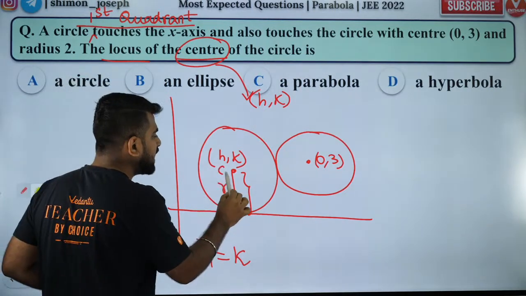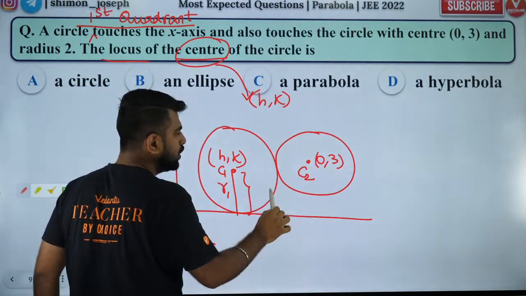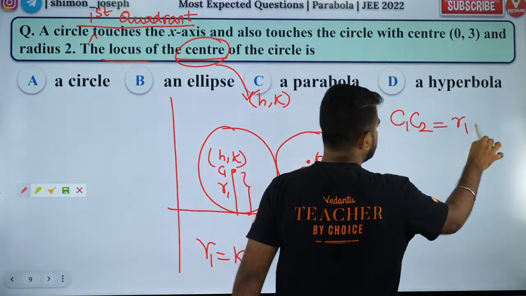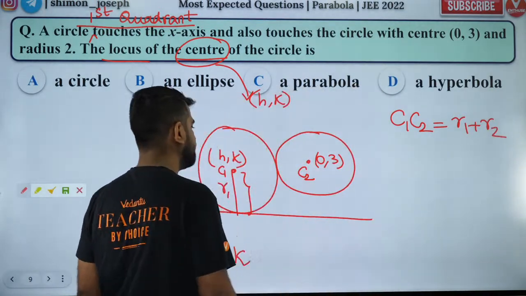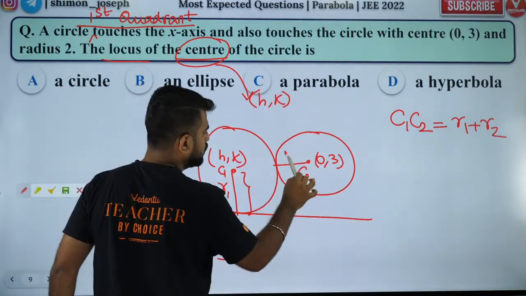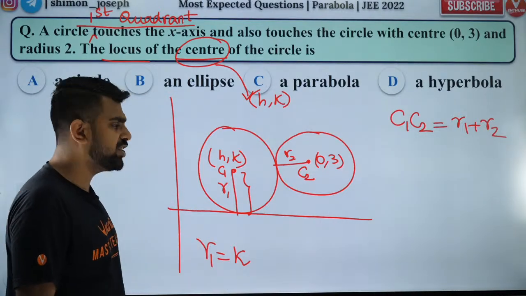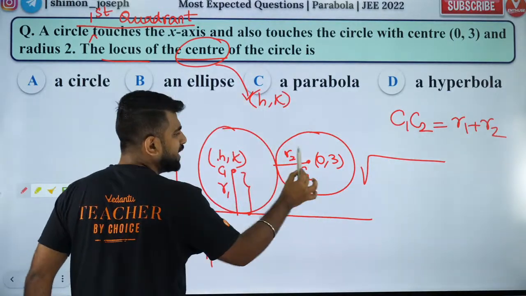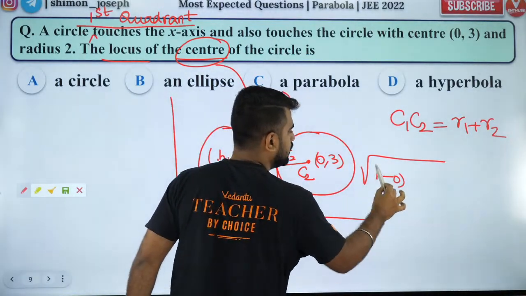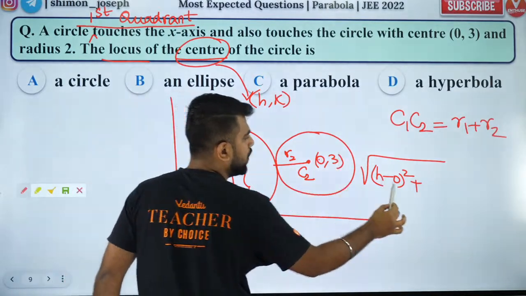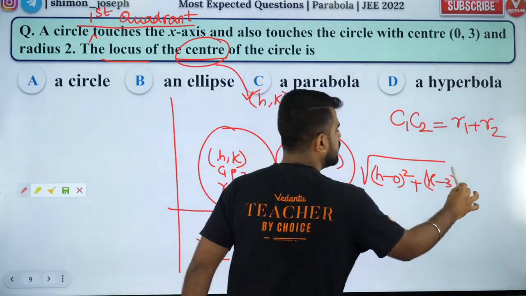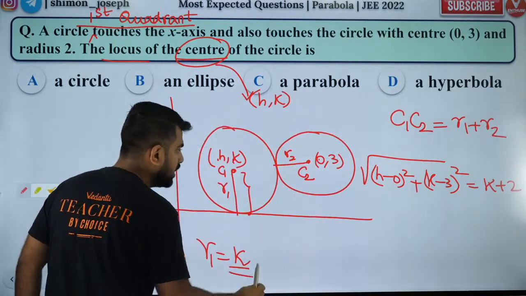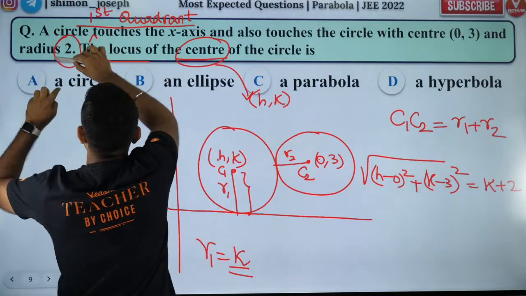Now, let's call this center C1. Let's call this center C2. Okay. Now, for external touching, the formula is C1C2 is equal to R1 plus R2. This is R1, this is R2. So this is the formula for external touching. So the C1C2 distance is what? The distance formula: under root of (x2 minus x1) whole square plus (y2 minus y1) whole square is equal to R1 plus R2, that is k plus 2, because R1 is k and R2 is 2, given here.